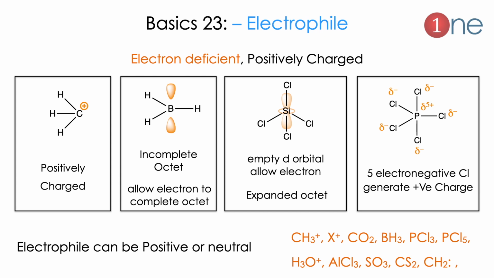Chlorine is very electronegative and it creates a very high partial positive charge on phosphorus, so it can also act as an electrophile. So common electrophiles can be positively charged, incomplete octet, empty d orbital, or electron pulling. Common electrophiles are given here: CH3+, X+, CO2, BH3, BCl3, and so on.